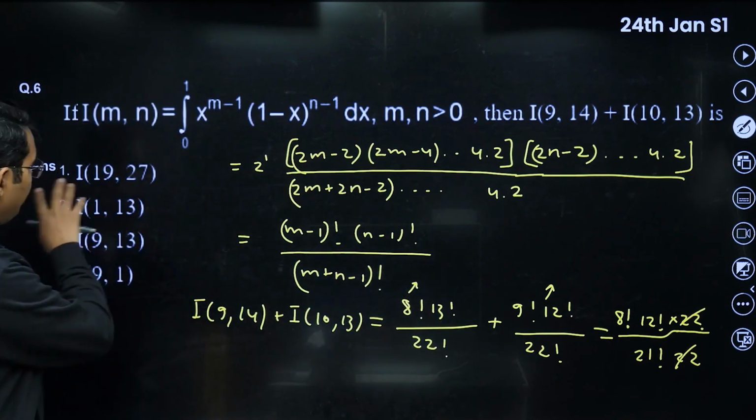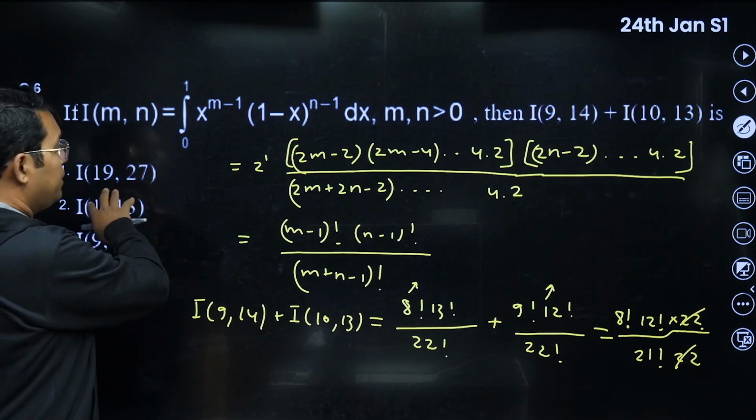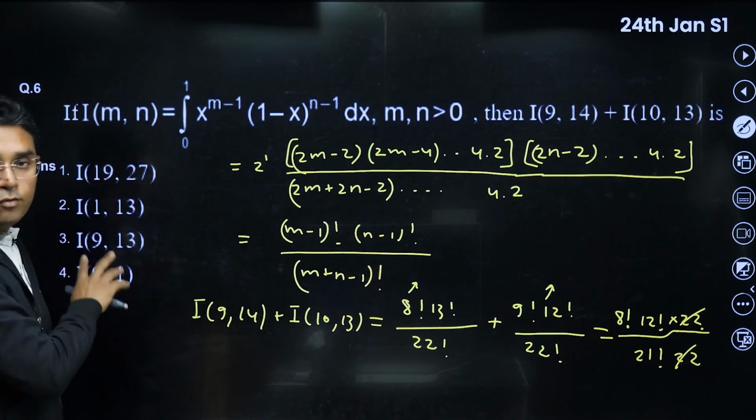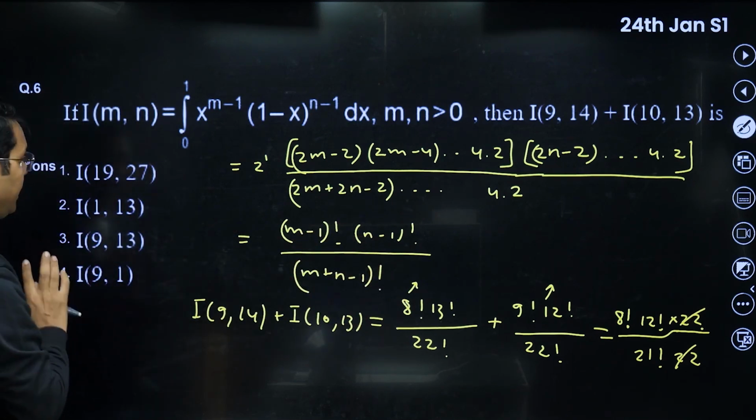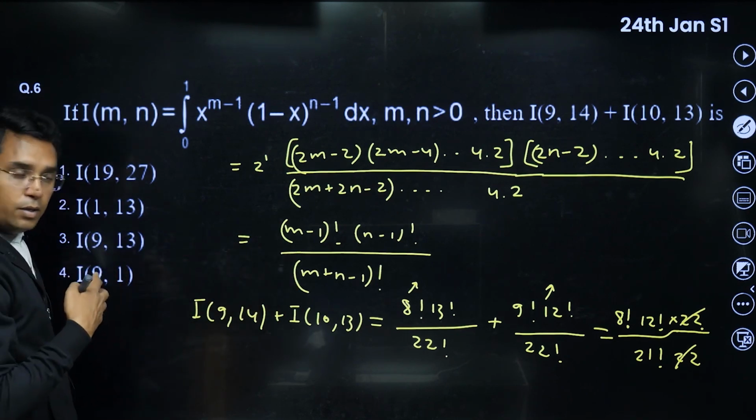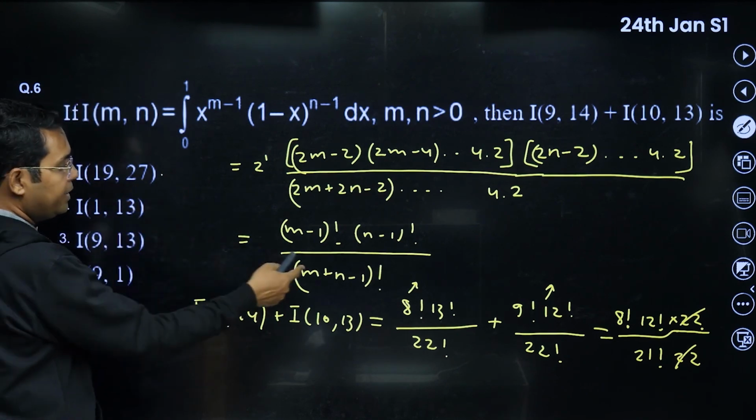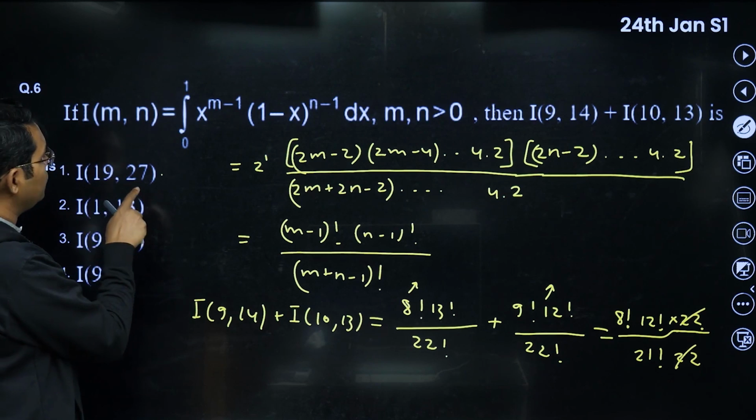Now we have to check which one of the options matches, because we cannot get this answer directly in terms of options. You have to check each and every one. But I think if you know this result, you can eliminate many options. Like in this case, in the denominator you will be having 19 plus 26.